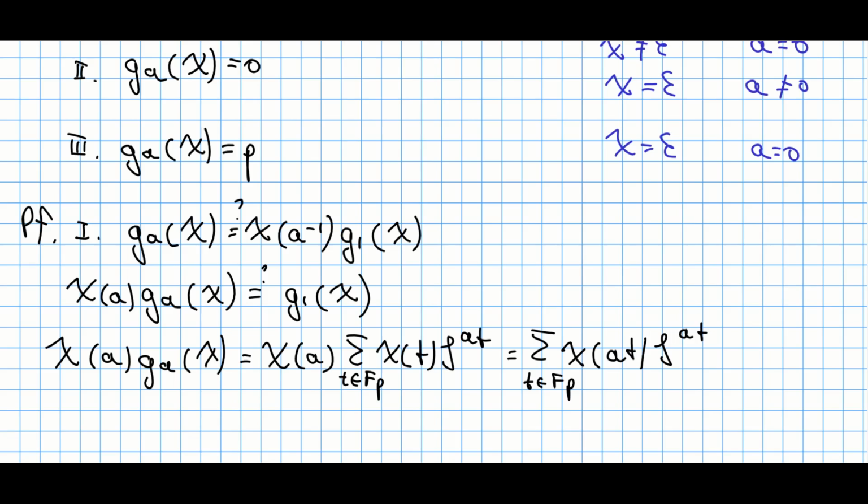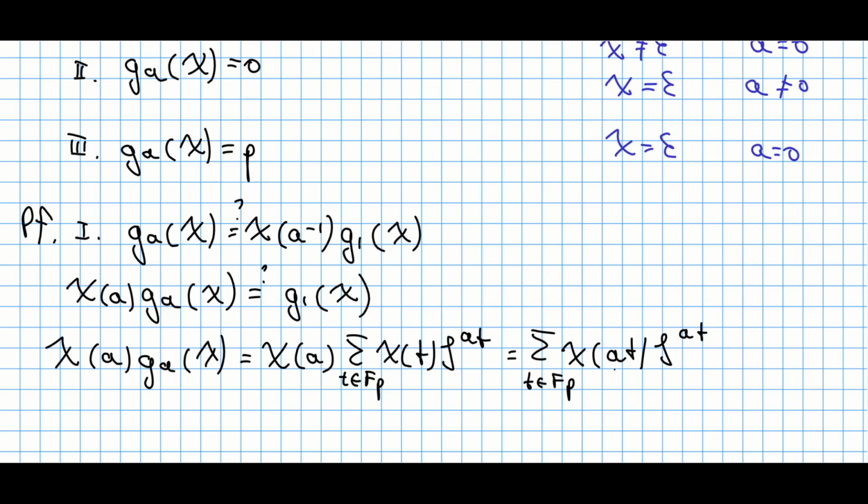So let's start rewriting this left hand side. If we take chi at point a and this Gauss sum, we substitute this Gauss sum with the following expression, and then I put this chi at point a inside of the sum, leading to this expression. We sum over all elements from Fp, but this time chi at point a times t, because of the fact that chi is multiplicative. And then I take this zeta and raise it to the power of at.